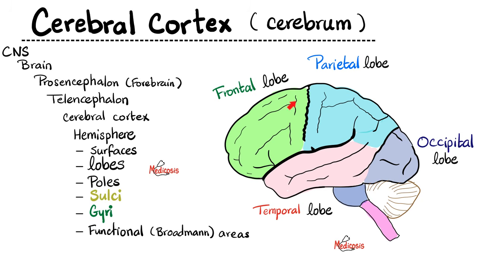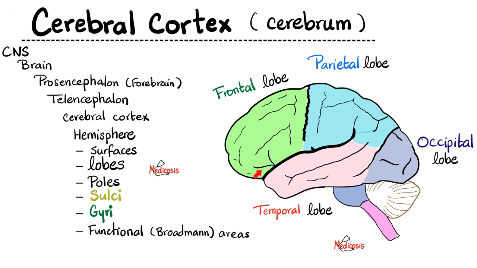The cerebral cortex, well, it's part of the CNS, of course, because it's part of the brain. Which part of the brain? Forebrain, which is prosencephalon. Which part of the forebrain? Are we talking telencephalon or diencephalon? This is telencephalon. Is this cerebral cortex or basal ganglia? We're talking cerebral cortex. The cerebral hemispheres, left and right, contain what? They have surfaces, such as the lateral surface here, medial surface hidden behind here, and inferior surface.